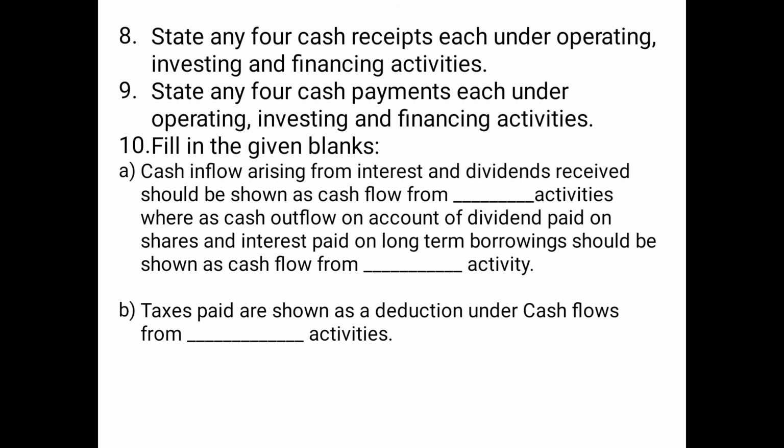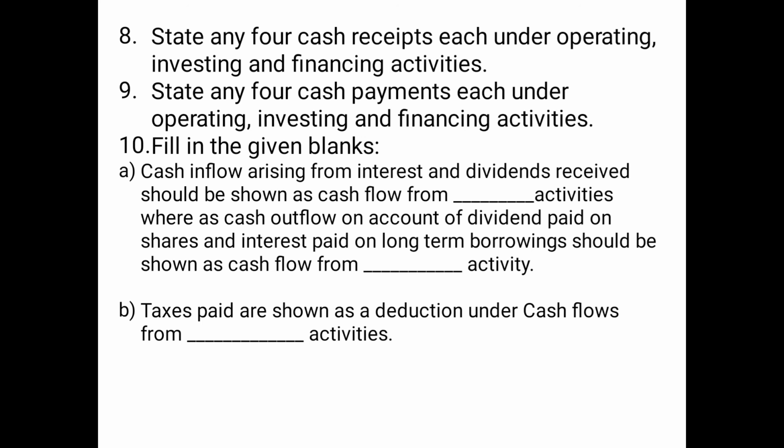Then under investing activity, the cash receipt can be from sale of land and building, then from the sale of goodwill, from the sale of patent, then another receipt under investing activity can be from the loan and advances, basically repayment of loan and advances given by the company to third parties.